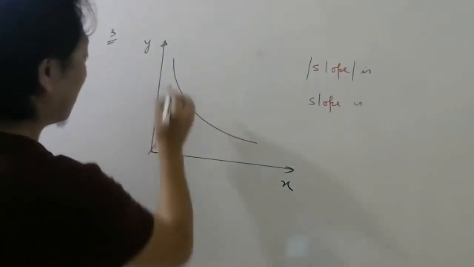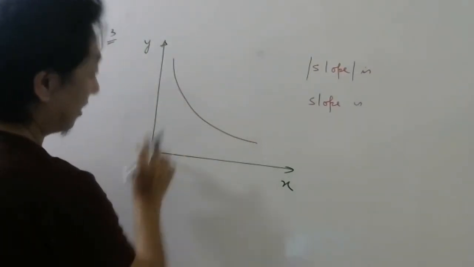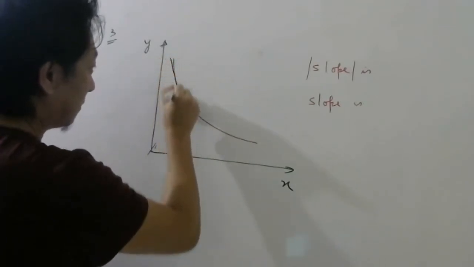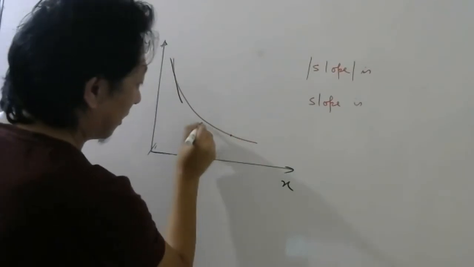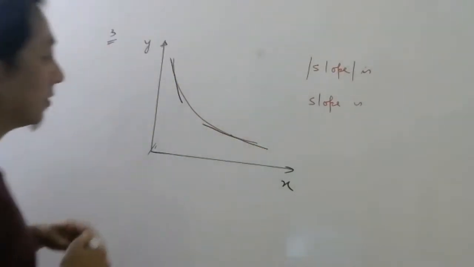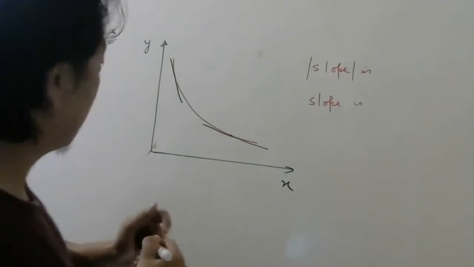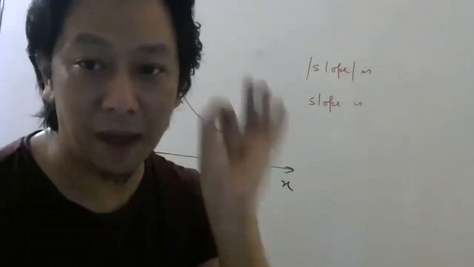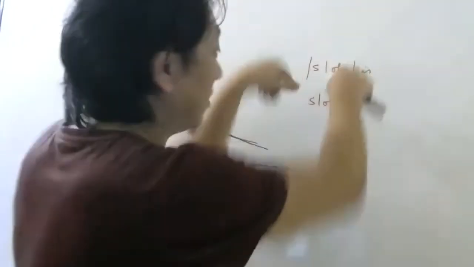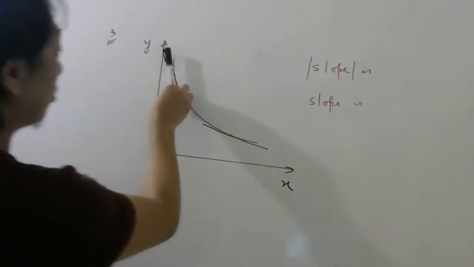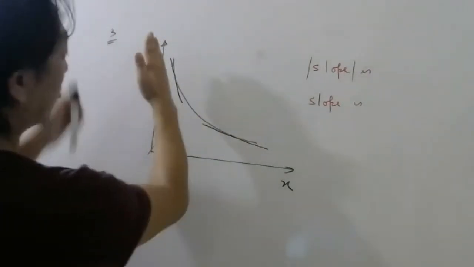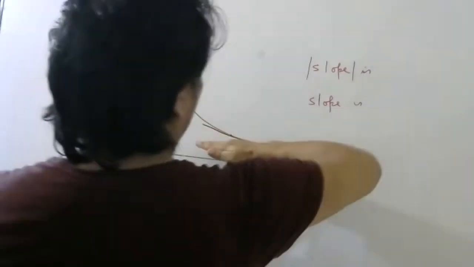See how to find it. Take a point, draw a tangent. Take a point, draw a tangent. So what do you see? Forget about the negative and the positive right now. Just talk about whether the magnitude, the modulus value, is increasing or decreasing. Here the tangent is like this, here the tangent is like this. So here the mountain has more slope, here it has less slope. So the slope is decreasing.